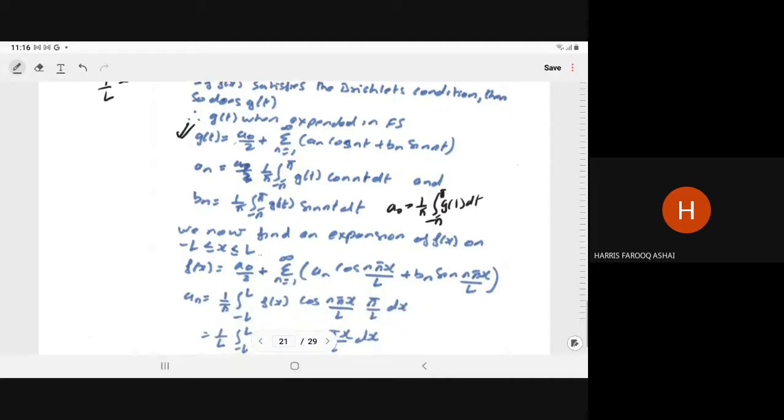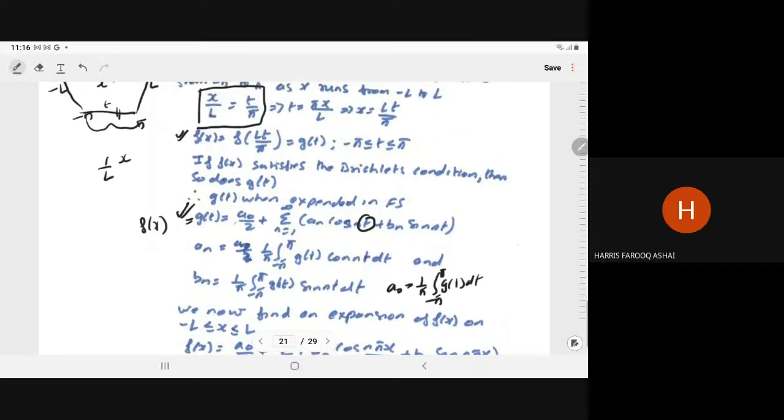So this is the value of the a naught, an, and bn for the different values of n. Now we find the expansion of f(x), or the Fourier expansion of f(x), where x varies from minus L to L. So this g(t) is nothing but f(x). So here f(x) will become a naught by 2 plus summation n is equal to 1 to infinity an cos. Now in place of the t, we have seen the substitution pi x upon L. So you replace t by pi x upon L, and here also you replace by pi x upon L.